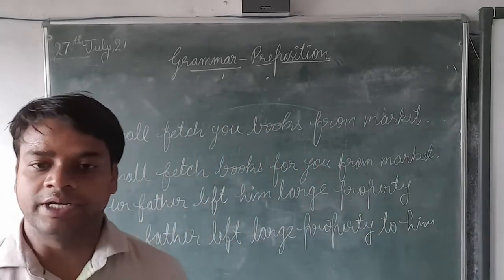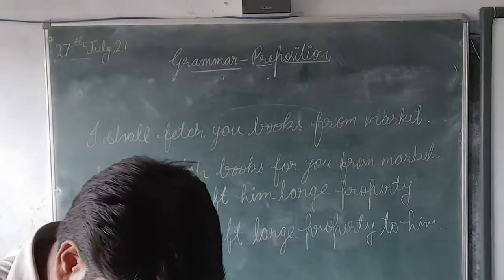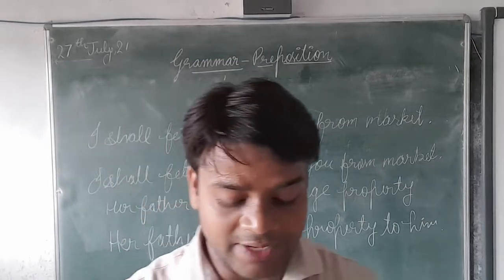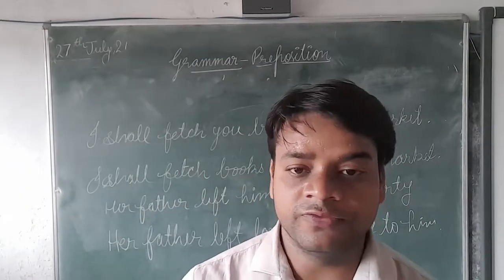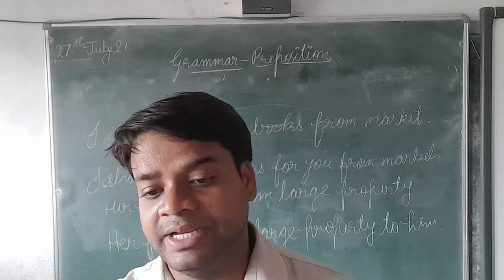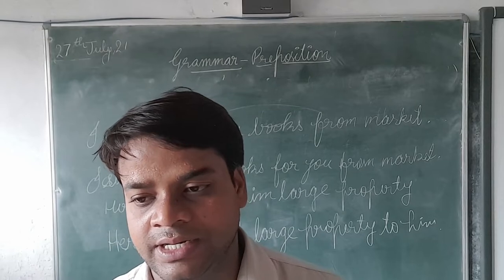So now here two examples are there, two sentences written in different ways. Now what you have to find out? As you have written, omission of preposition before indirect object. Omission means you have to remove, omit.